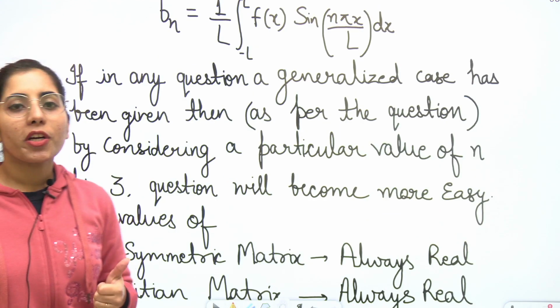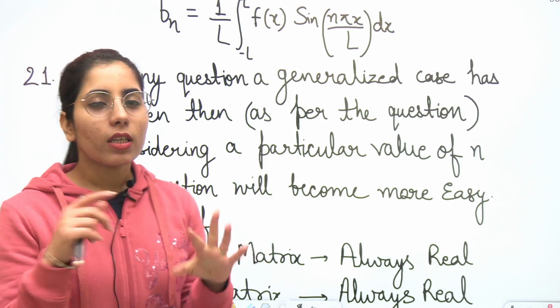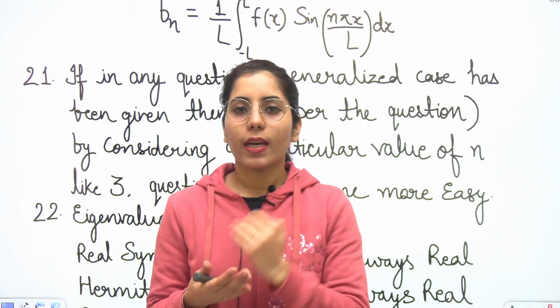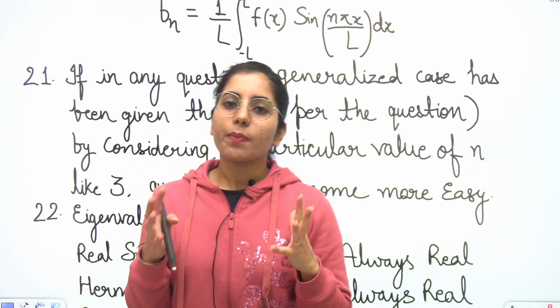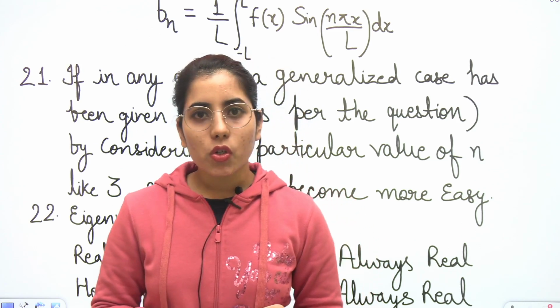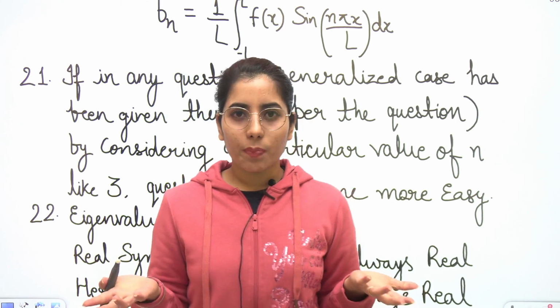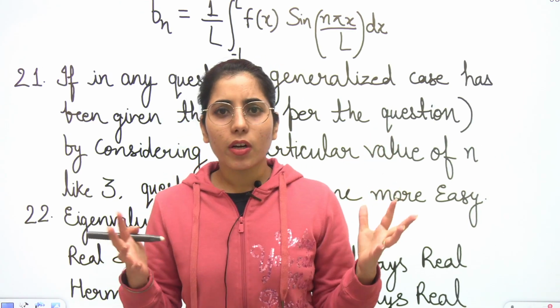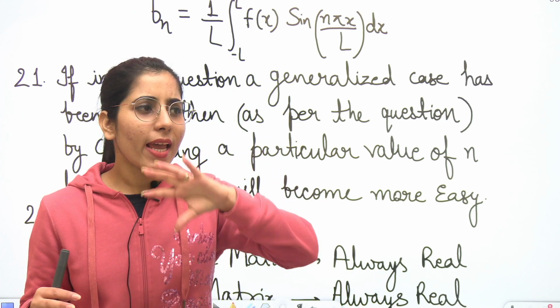The 21st point is related to the type of questions we generally find in previous years in NET, GATE and all other exams too. Sometimes they ask a question in which some general case is there, like n number of rows, an n by n order matrix, this and that, n is there.